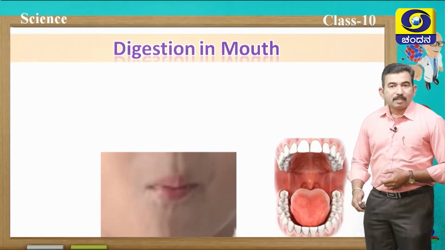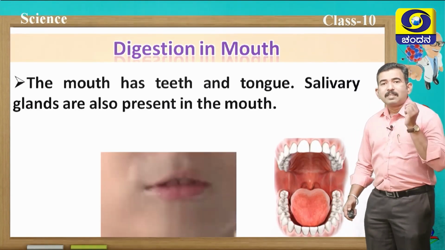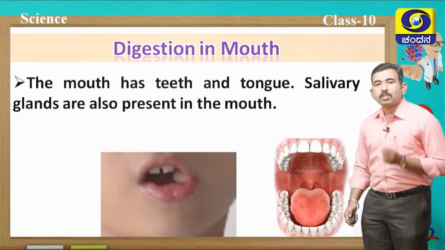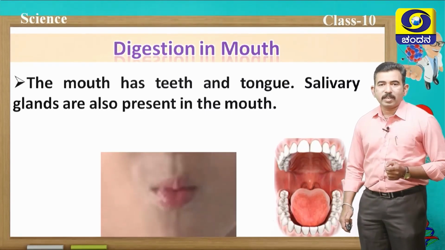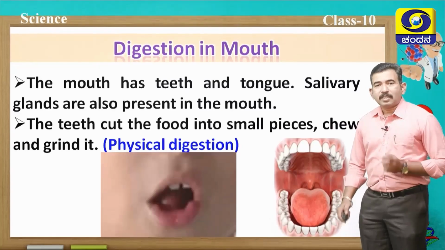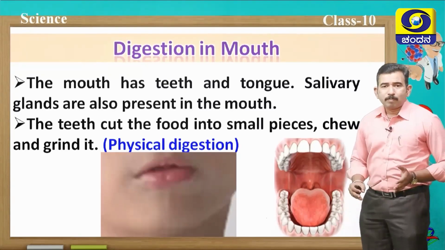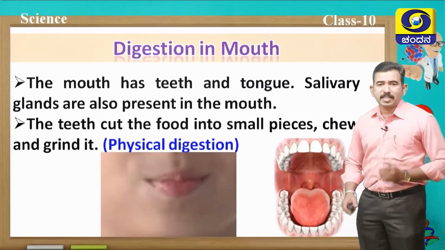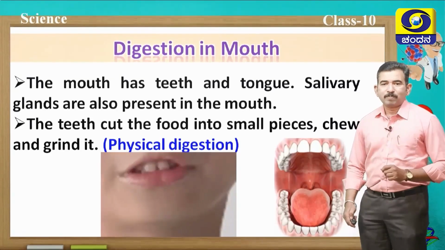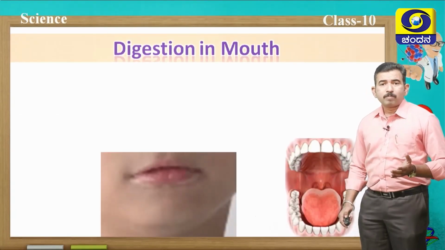Yes, of course, the mouth has teeth and tongue. Also salivary glands are present in the mouth, which play a very important role in digestion. The teeth act like a grinder. They cut the food into small pieces and chew and grind it, and it's a physical digestion. Then what is the role of the tongue?